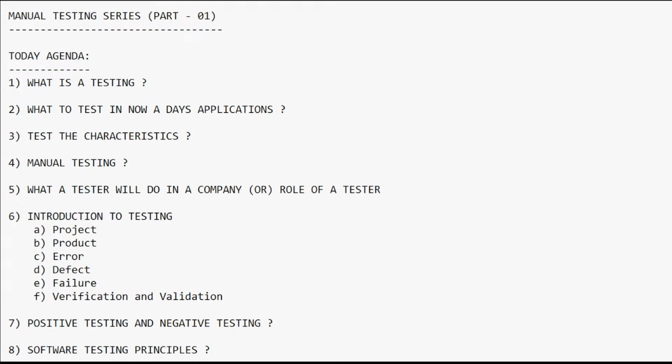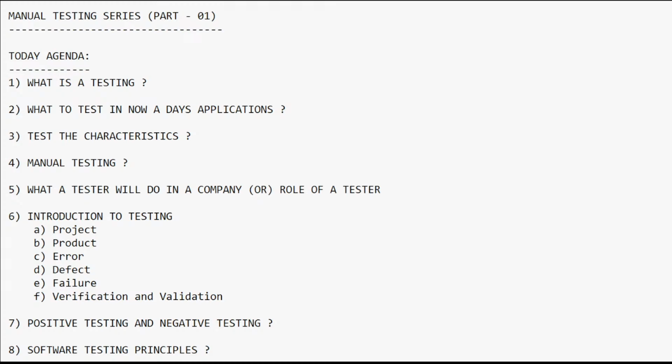That is why I am telling each and everything in detail. Don't miss any point. If you feel any difficulty understanding, or if you are missing something, please let me know in the live chat. I will try to explain one more time. Because during your interview they will ask you about your roles and responsibilities in your current project. As a tester, what you do on a daily basis. You can expect these questions from the interviewer, so that's why I'm explaining each and everything in detail.